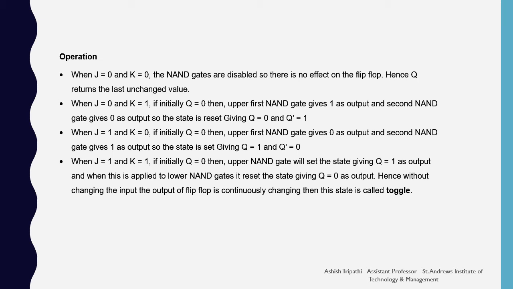So if we provide the input one time in J and K as 1, then without changing the input, if we keep on changing the clock pulses, then on each clock pulse the output varies. That means if the Q value is 1, it goes to 0, and if it is 0, it goes to 1. This is a continuous change.